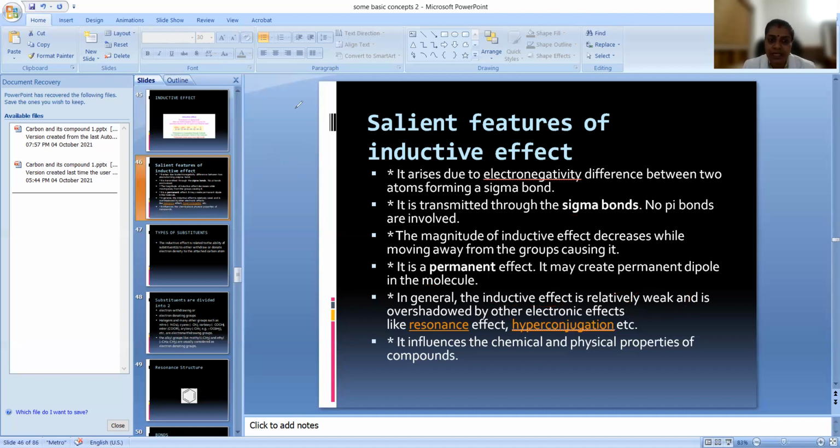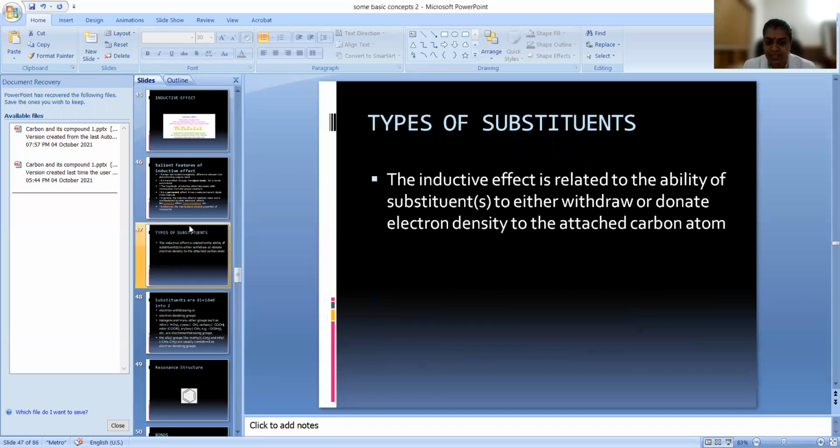And there are two types of substituents. The inductive effect is related to the ability of substituents.